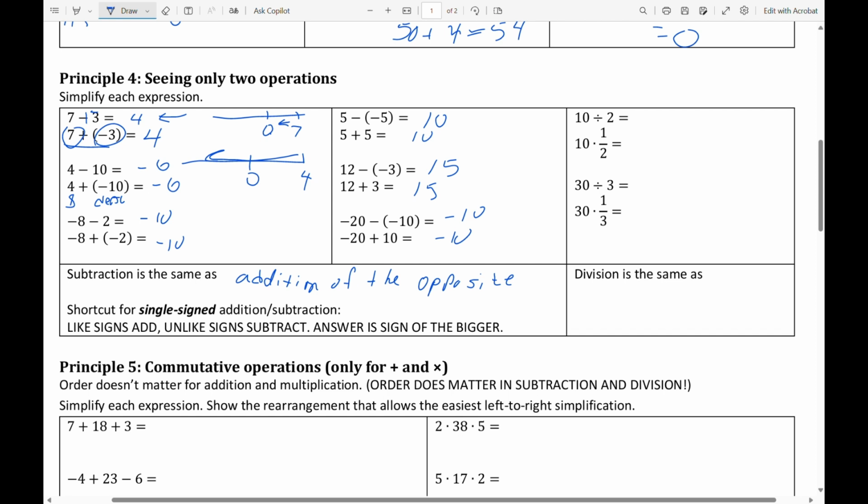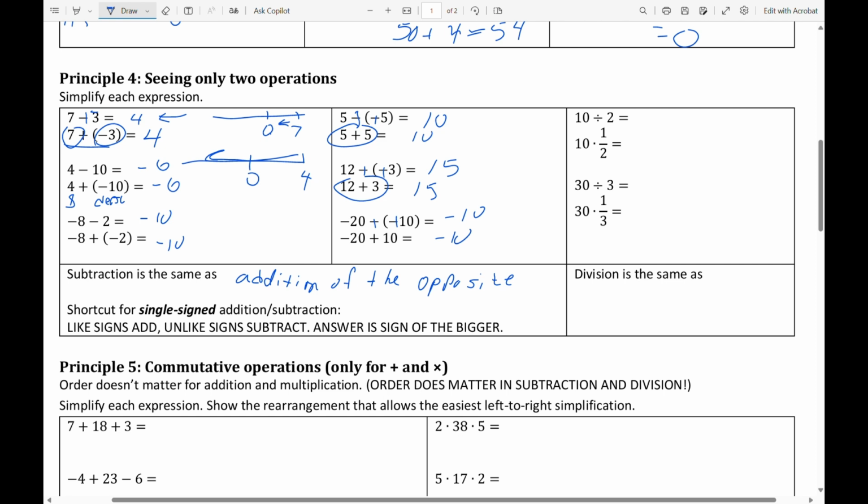Over on the double operation, subtract negative, what a lot of people do is they simply say, I'll change the subtraction to a negative and change the sign of the number being taken away. And then it does become 5 plus 5. Same way here, that 12 take away negative 3 is like 12 plus 3. Negative 20 take away negative 10 is like negative 20 plus 10. Now, there's a shortcut for single-signed addition and subtraction. And that shortcut is like signs add, unlike signs subtract.